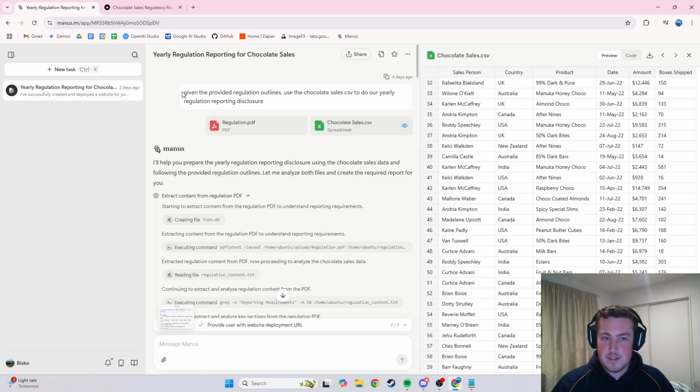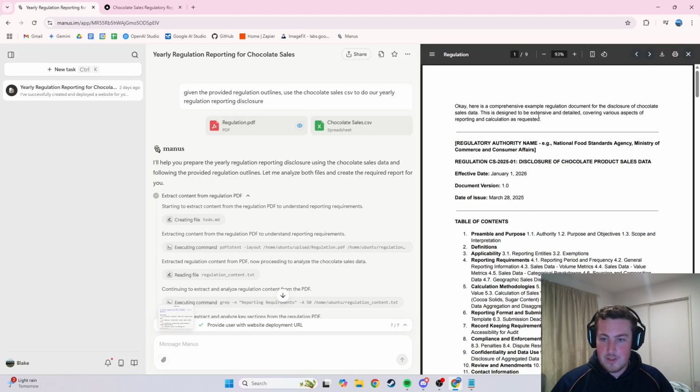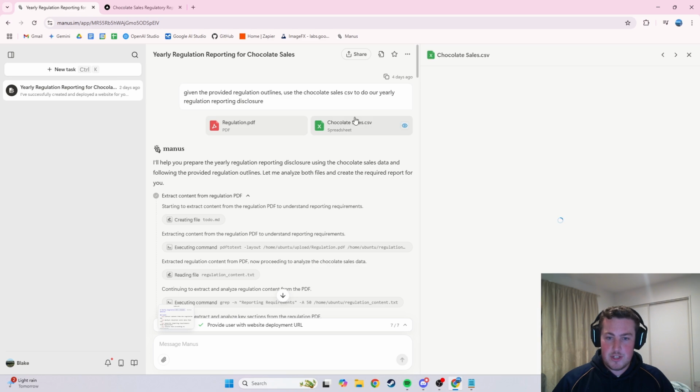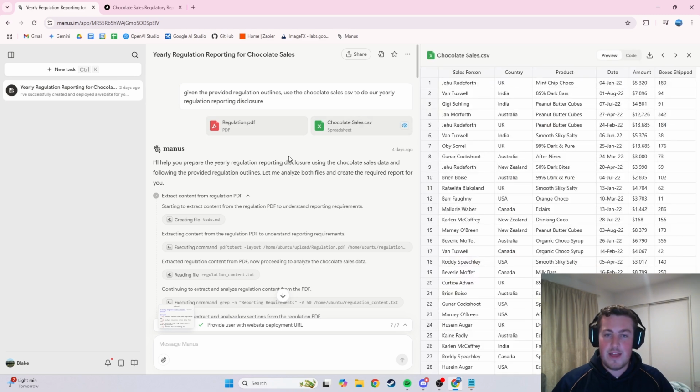All I ask it is, given the provided regulation outlines, use the chocolate sales CSV to do our yearly regulation reporting disclosure. Simple as that. It will follow everything that is in here, match it to the CSV, and then hopefully output it all.